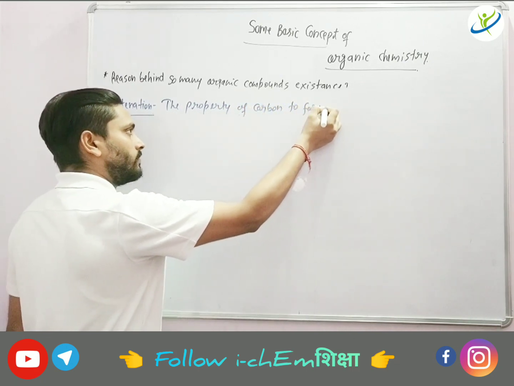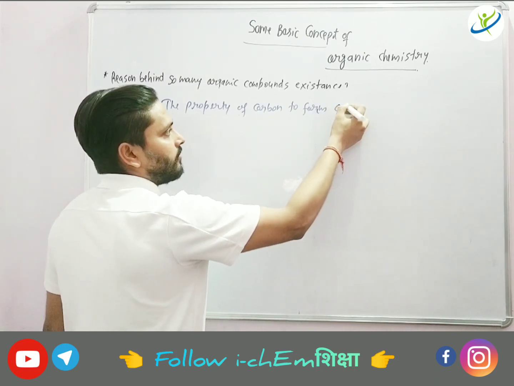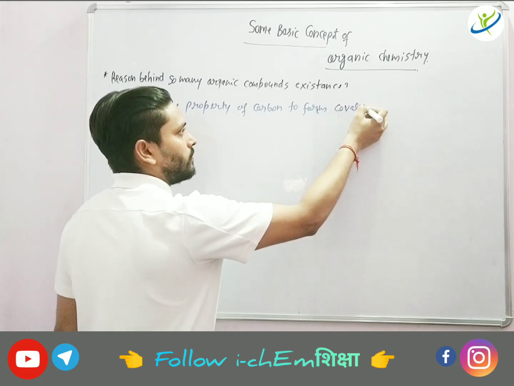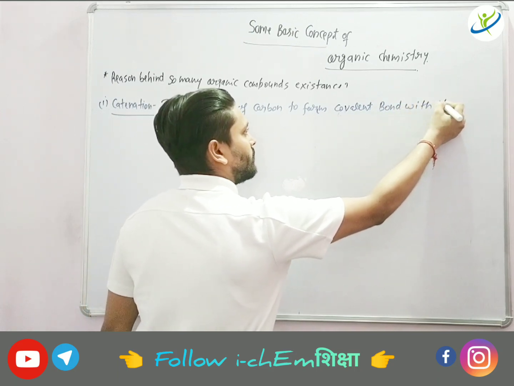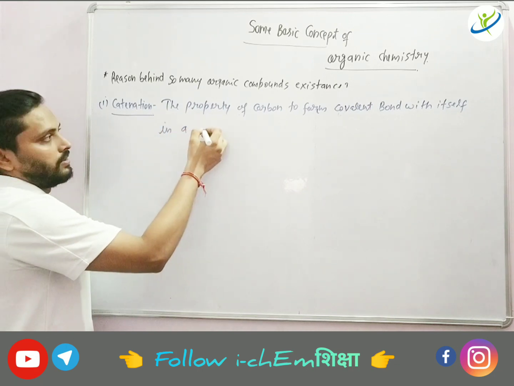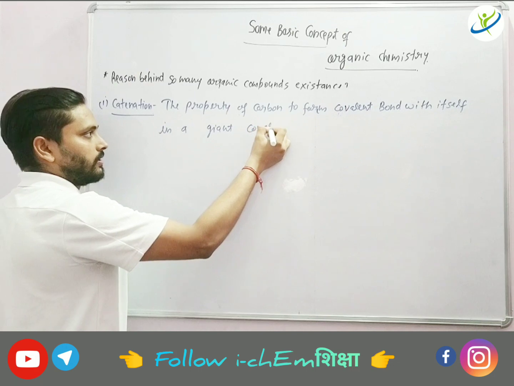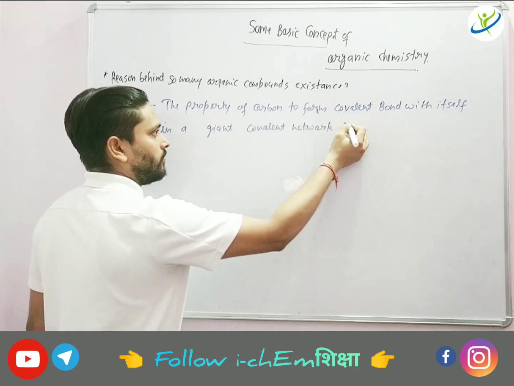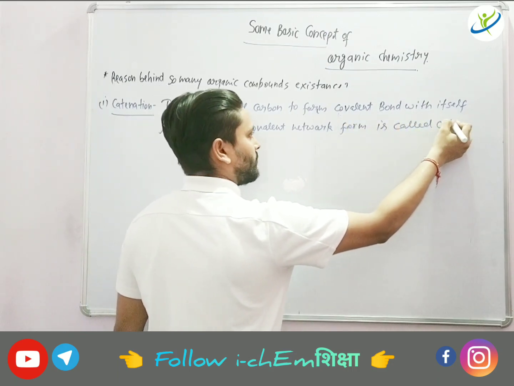So the property of carbon to form covalent bonds with itself in a giant covalent network form is called catenation.